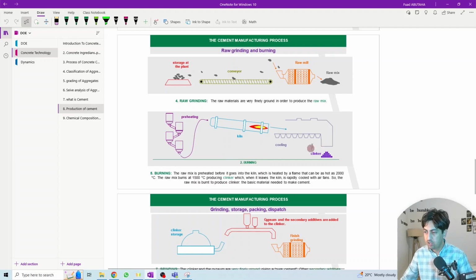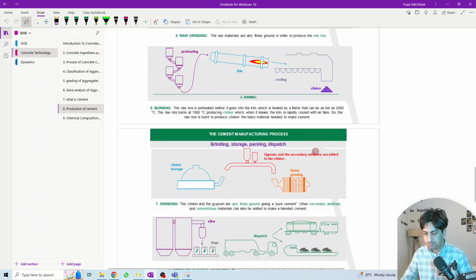After this process, we come up with clinker. When it leaves the kiln after it burns, it is rapidly cooled down with air fans. So the raw mix is burnt to produce clinker, the basic material needed to make cement. The clinker is the basic material that will be converted to cement.